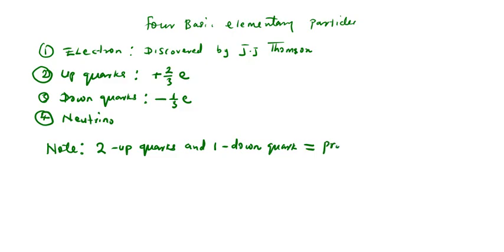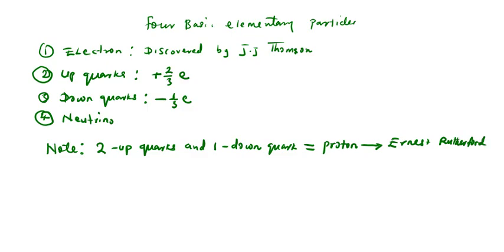That is to say that proton is made up of two up quarks and one down quark. And it is discovered by Ernest Rutherford.